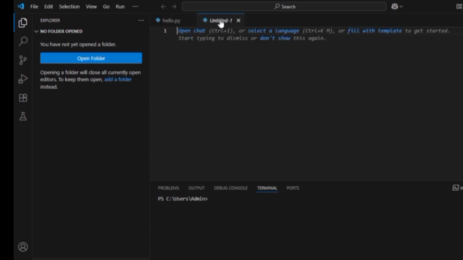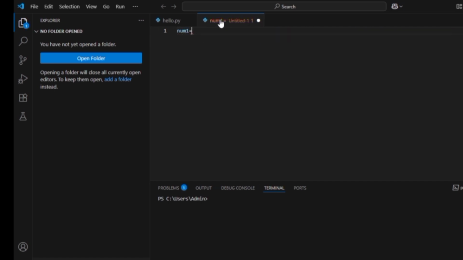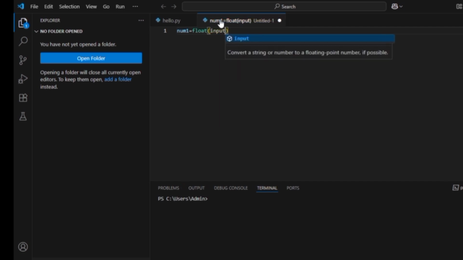At first, go for File. So, I'm explaining again how we can open the Python compiler. Go for File and create a new file with the file name .py, because .py is the extension for Python. Now, write the program for the sum of two numbers here. Write the entire program as I said before.